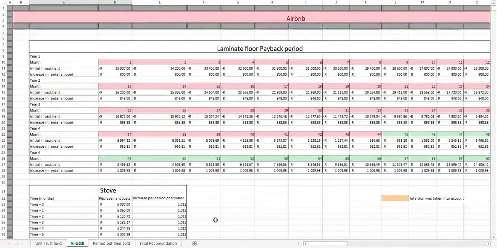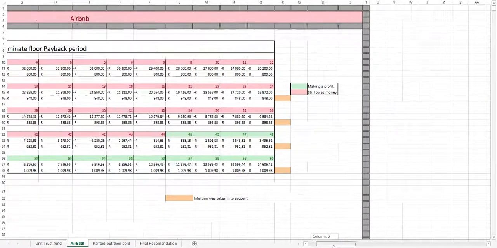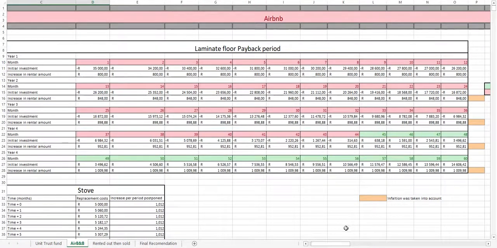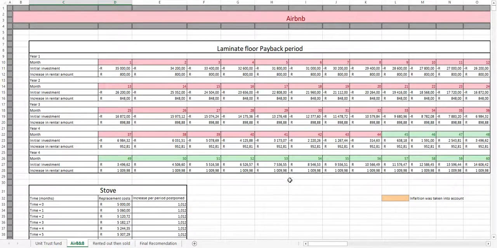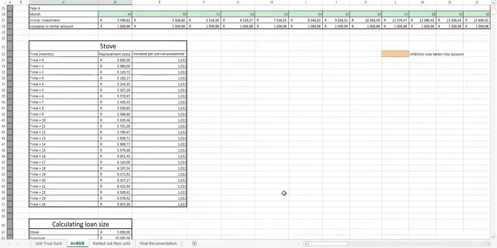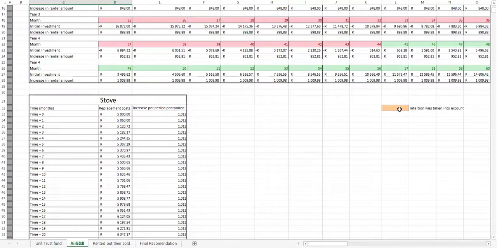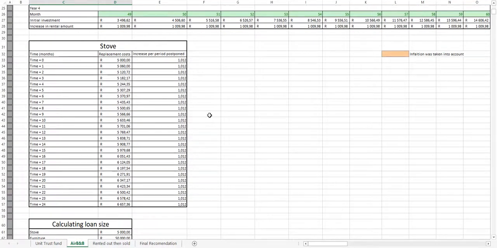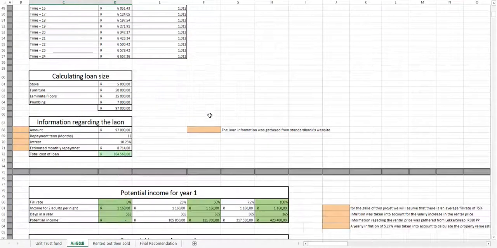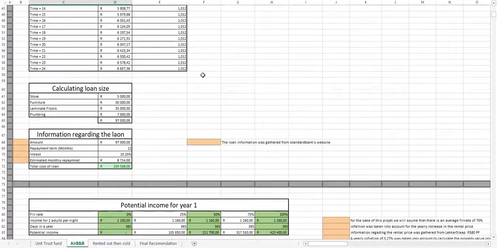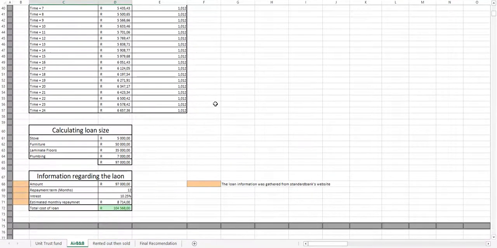Next is the Airbnb option. Here you will find the laminate floor payback period with the legend. For this sheet as well, all of the information and assumptions will be provided with these orange blocks. This is the cost of the stove, and this is the loan she will be paying off for the improvements that she made to the house.